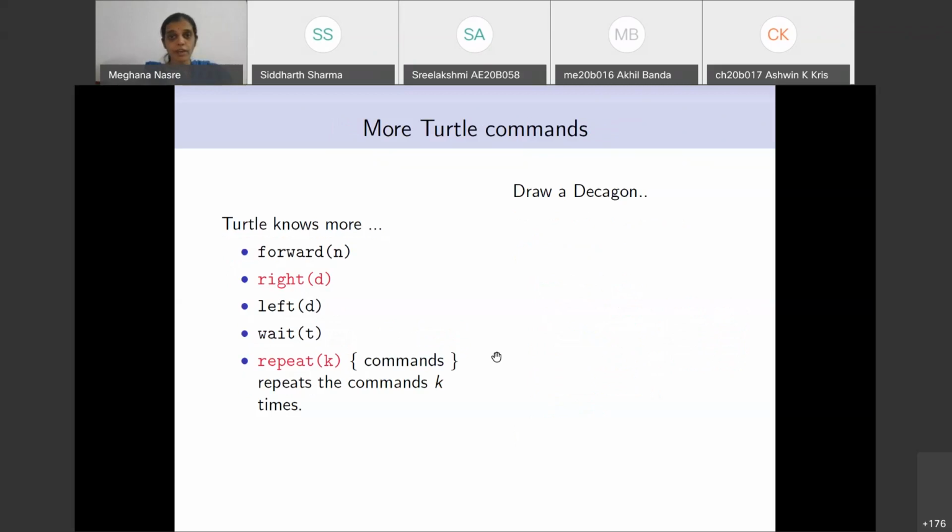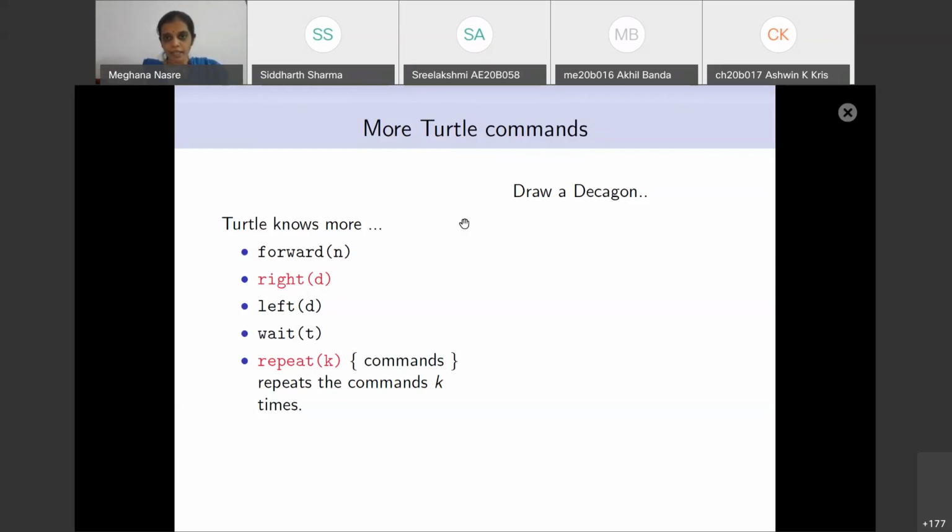And since most of you have already seen loops, you would like to use that. In fact, turtle gives us a command which we saw in the morning, which is repeat, and this is a very useful command which allows us to repeat the same set of tasks again and again. Given this, we are going to draw a decagon.